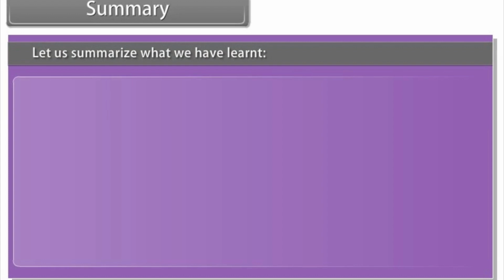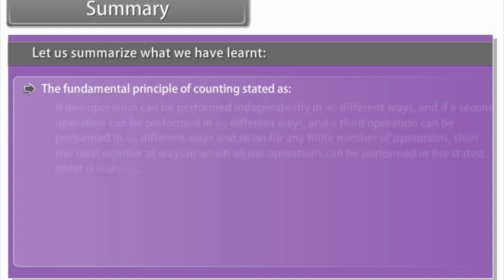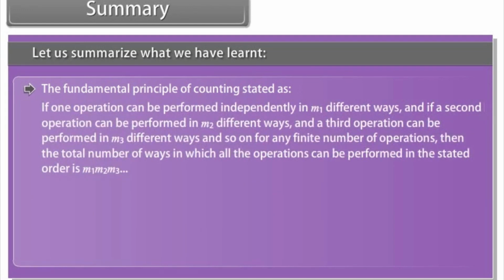Summary. Let us summarize what we have learnt. The fundamental principle of counting is stated as: if one operation can be performed independently in m1 different ways, and if a second operation can be performed in m2 different ways, and a third operation can be performed in m3 different ways, and so on for any finite number of operations, then the total number of ways in which all the operations can be performed in the stated order is m1 into m2 into m3 and so on.